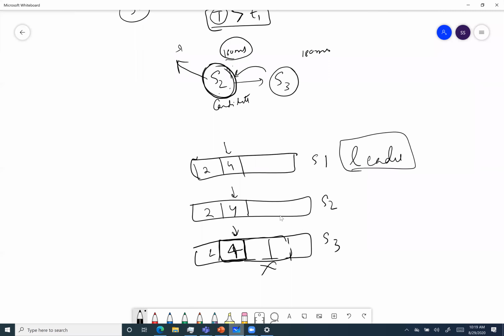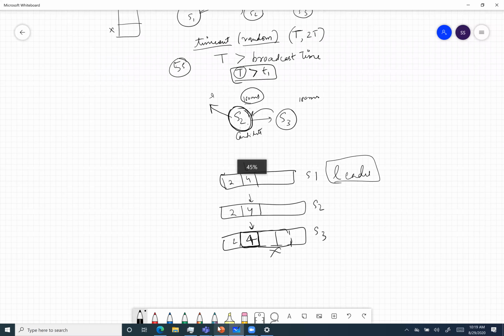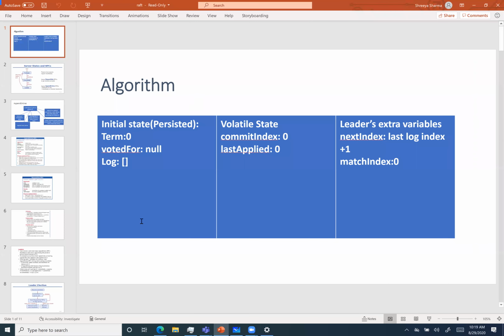Okay, so let's go to the whiteboard. And now let's talk about the algorithm. I have divided it into a few parts. So this will be the initial state. You can see my screen, right? Yes, we can see. Yeah, so this is the initial state, and these will be the persisted values, basically.